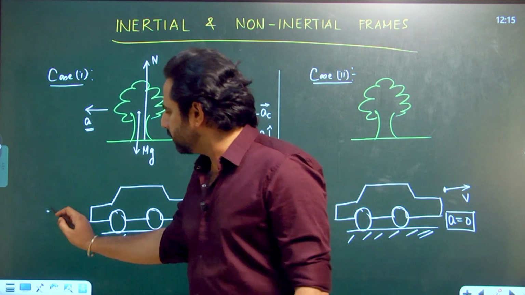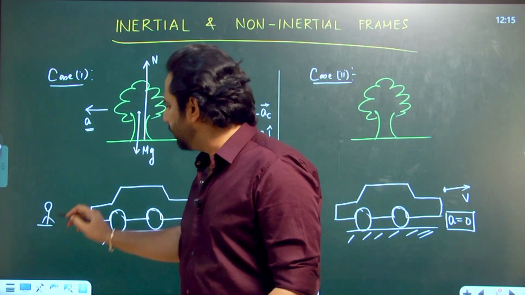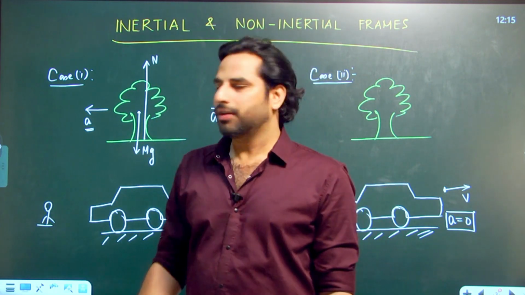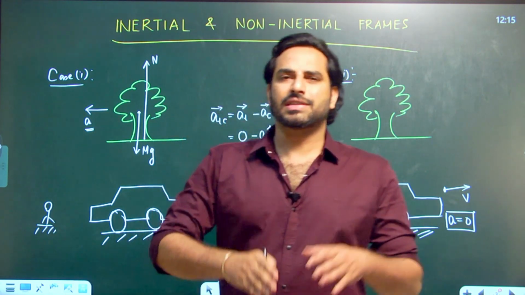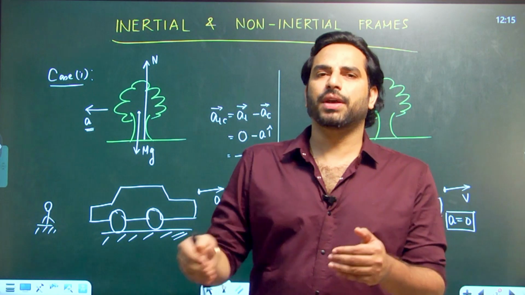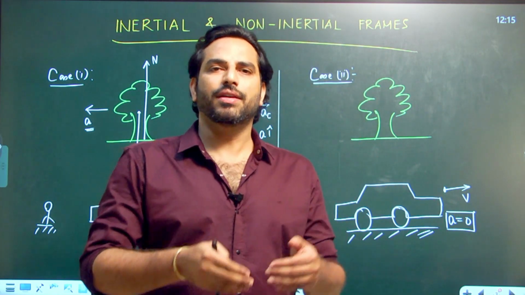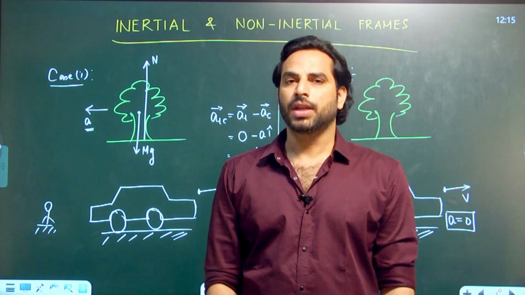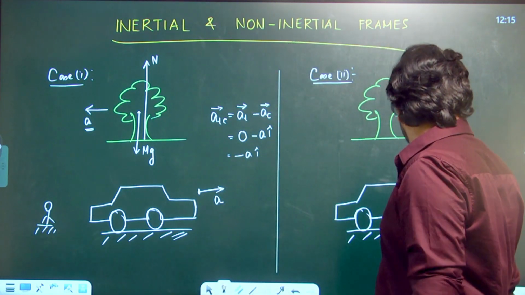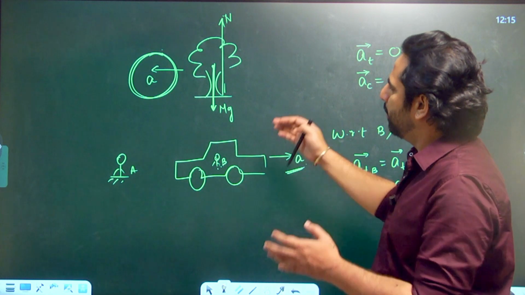If there is another person who is standing on the ground and he is trying to apply Newton's laws on the tree, the frame of reference is ground. This is ground frame of reference. So frame of reference is simply the point of observation, the point from where the physical laws are applied on the system.